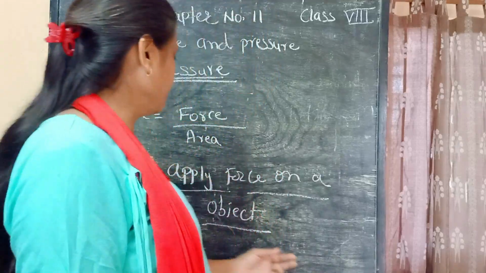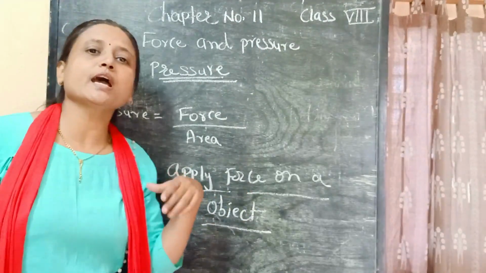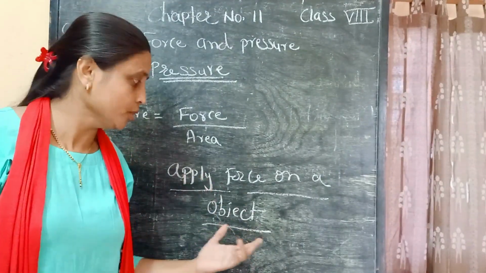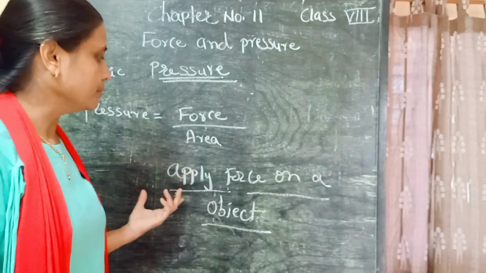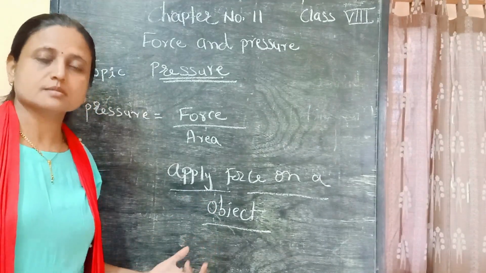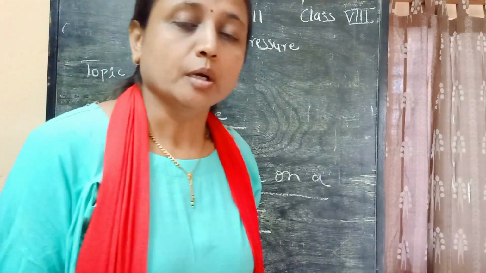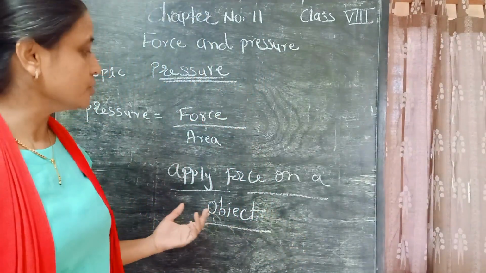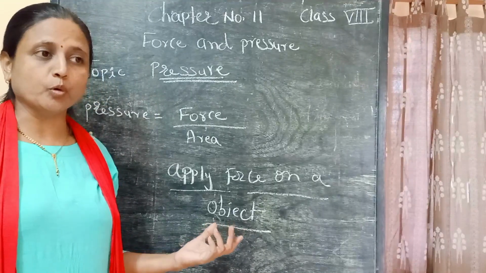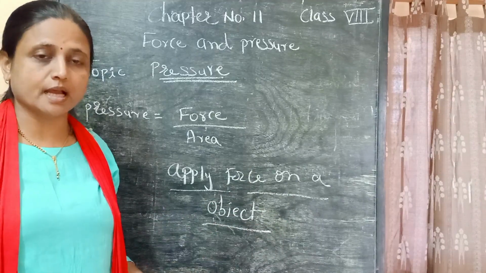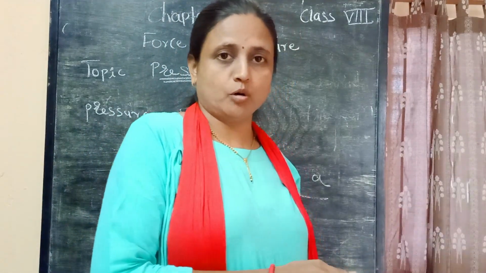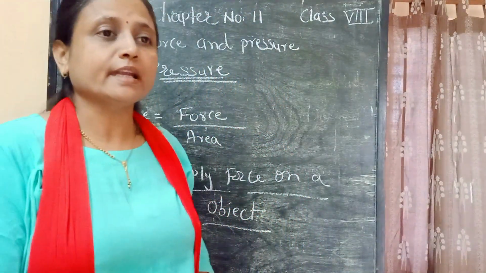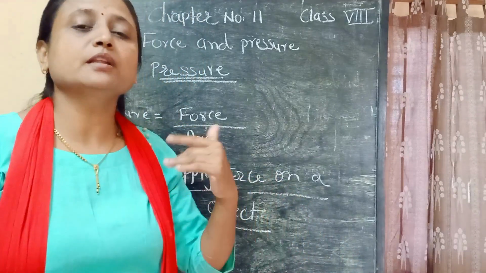How is it important? When we apply force on any object, we consider the area of that object. Sometimes the area is small, sometimes it is larger, and you experience that too. Suppose an object occupies more surface area and you want to remove it from that place, then you have to apply more force.